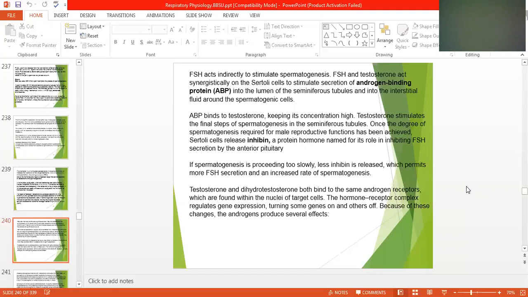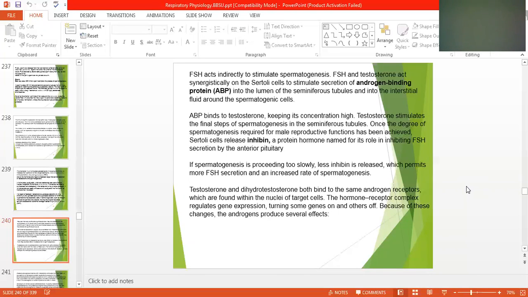Once the degree of spermatogenesis required for male reproductive function has been achieved, Sertoli cells release inhibin, a protein hormone named for its role in inhibiting FSH secretion by the anterior pituitary.